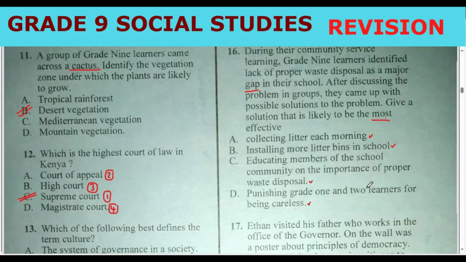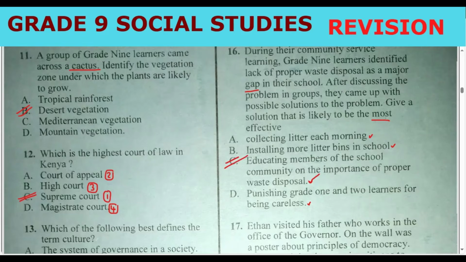Yes, if you want to solve it once and for all, just educate the members of the school community on the importance of proper waste disposal. So this carries the mark.